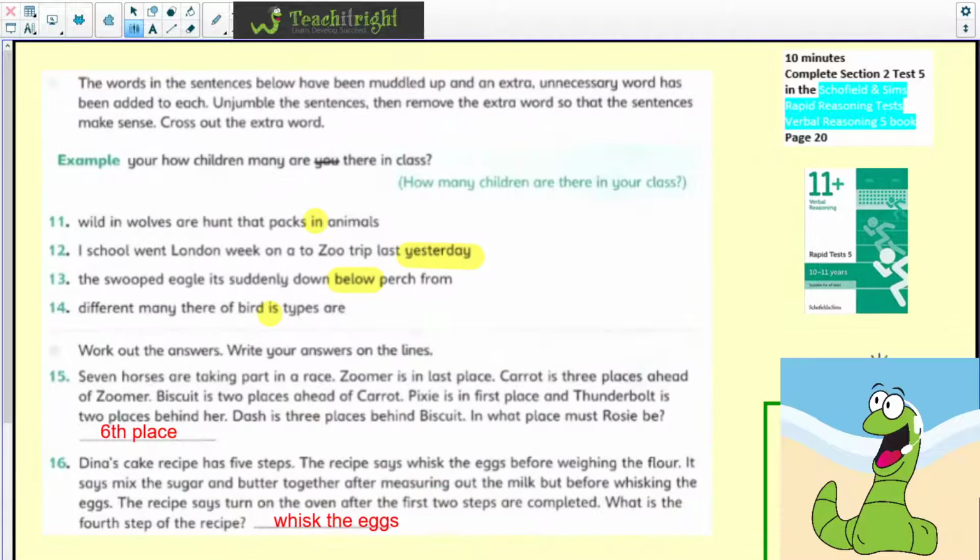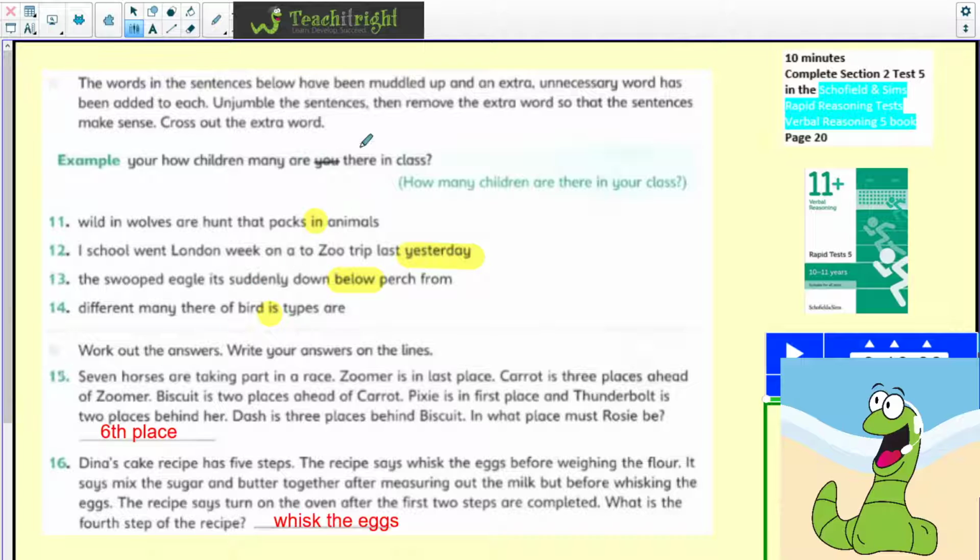Right, let's move down to the next questions. Now, the next set of questions that we've got are muddled up sentences, but let's just read the bit at the top. The words in the sentence below have been muddled up, and an extra, an unnecessary word or superfluous word has been added to each. Unjumble the sentences, then remove the extra word so that the sentences make sense. Cross out the extra word.